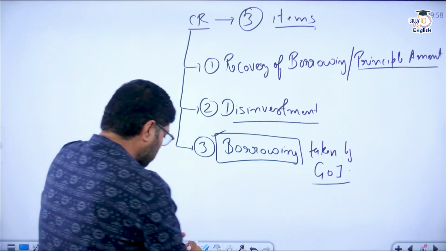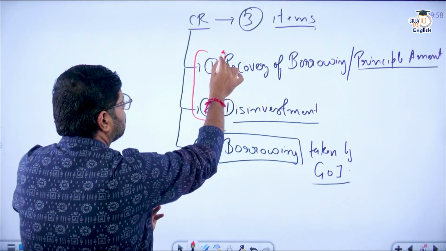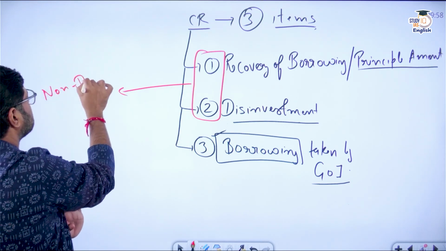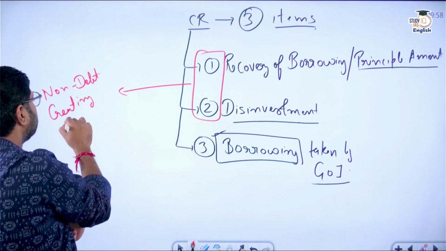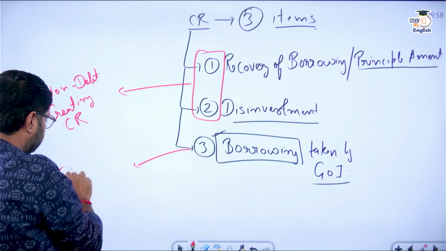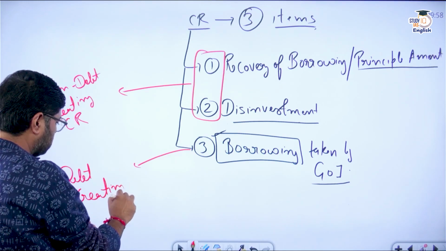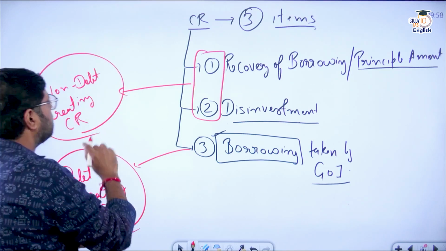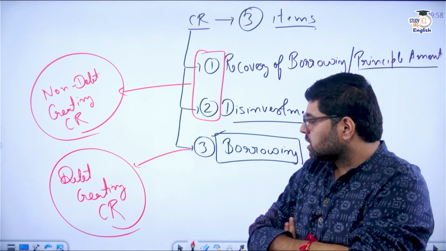Now, here you have to remember another classification, that the above two are also known as non-debt creating capital receipts, whereas the third one is called debt creating capital receipt.